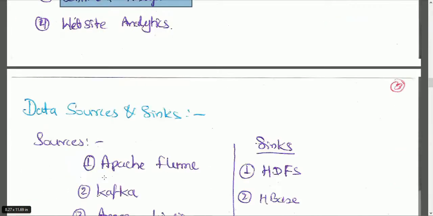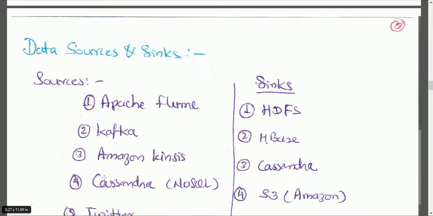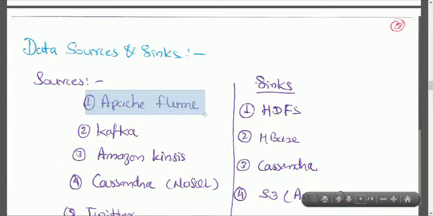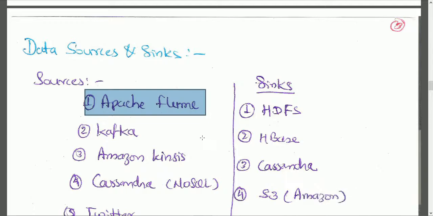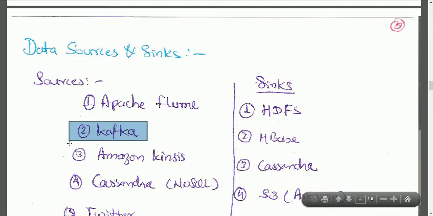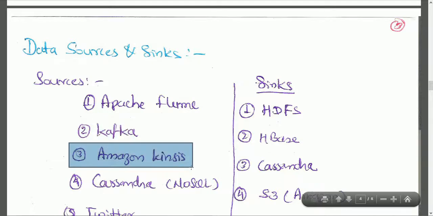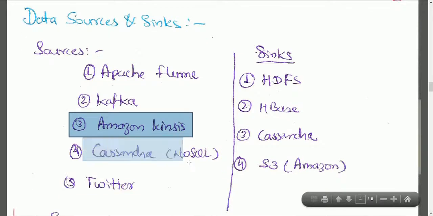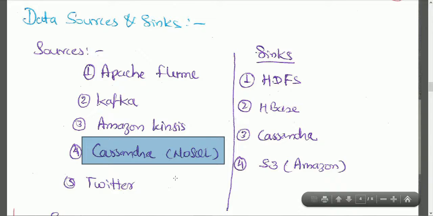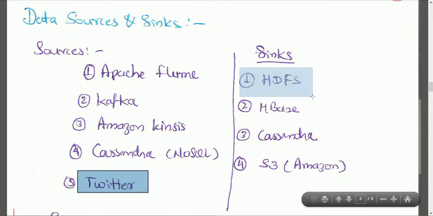Now data sources: sources which can push data into Spark Streaming. Say you generated data from a web log, then Apache Flume would help you ingest the data into Spark Streaming. There is the Kafka messaging engine, and the Amazon Kinesis engine. Amazon Web Services has its own cloud platform, and there they provide the Kinesis messaging engine. It is very Amazon specific, you can use it and directly ingest the data into Spark. Cassandra is a NoSQL database, so you can directly push data from Cassandra, and from Twitter directly you can push it.